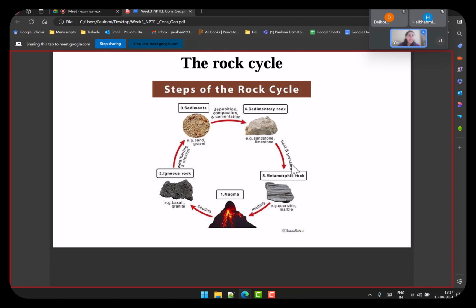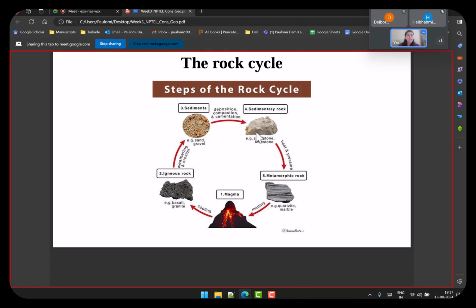And then again, because of pressure, because of heat, because of external forces, these rocks change and form metamorphic rock, which on further melting forms again the constituents that make up the lava, and then again they come up as lava onto the surface, and then again this cycle forms. So rock also has a cycle from its birth to again coming back to the source of magma, right? So this is what the entire first lecture comprised of, the different types of rocks that were there and how they are connected to each other.